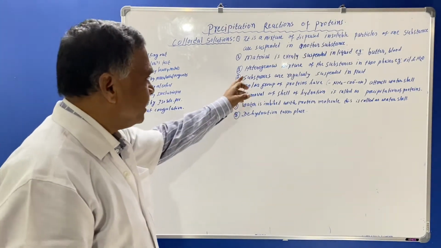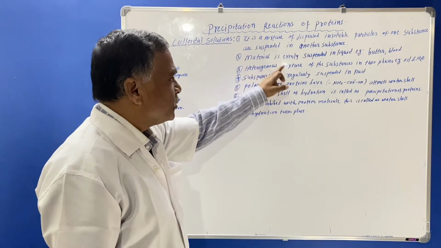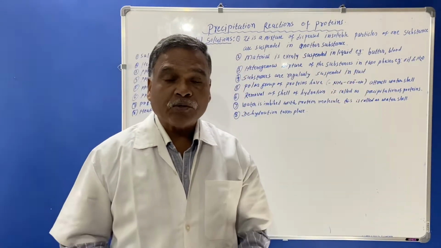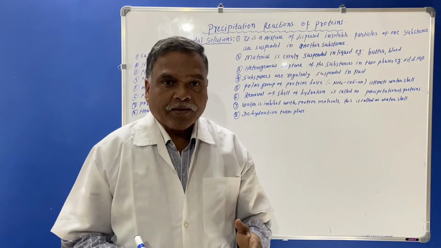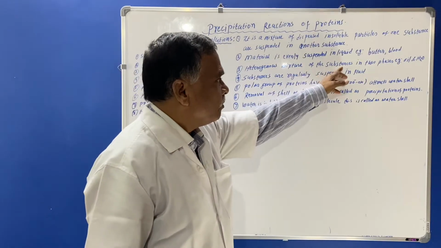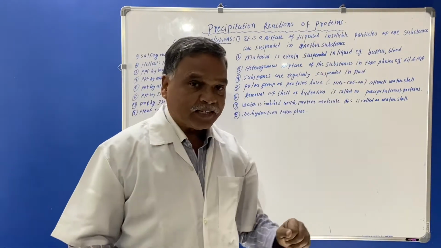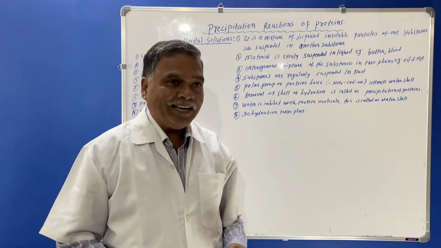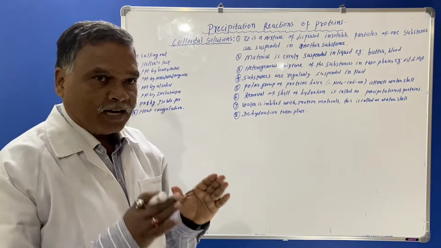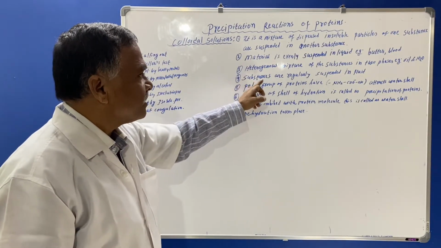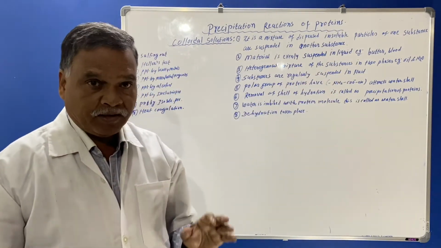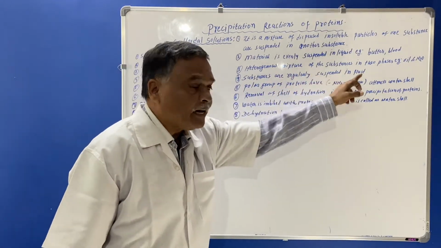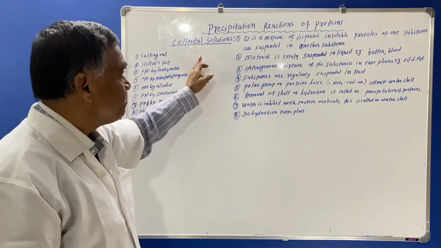In another way, you can define colloidal solutions as a heterogeneous mixture of substances in two phases. What are the colloidal solutions? They are a heterogeneous mixture of two substances in two phases. For example, here it is given oil and water. When oil is mixed with water, these are two different phases. So here the substances are regularly suspended in fluid. The meaning of the colloidal solution: substances are regularly suspended in fluid. So those are the colloidal solutions.